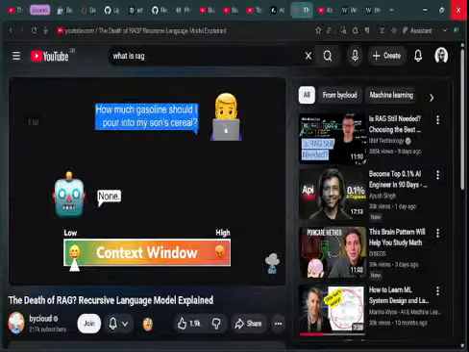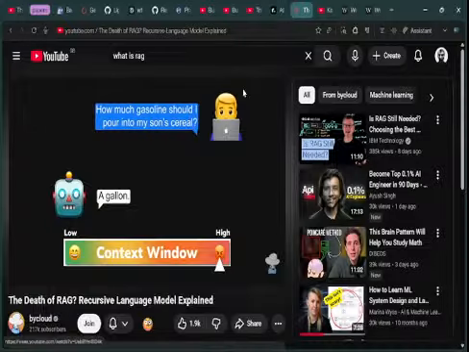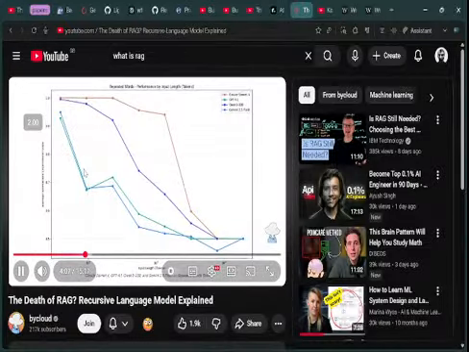Context rot is used to describe the phenomenon where the LLM starts to perform worse and worse the more you fill up the context window. The idea was first introduced by Chroma Research, and they empirically showed that a model's ability to reason over data degrades as length increases. And that is the inherent flaw of attention.